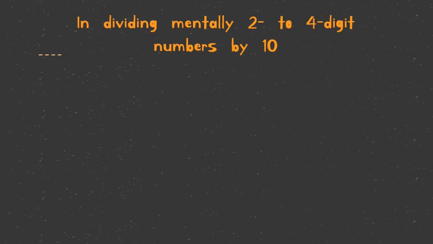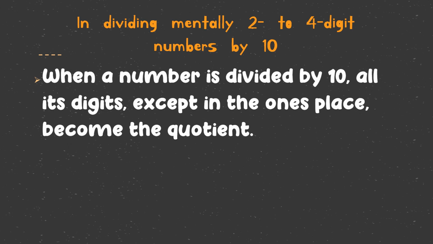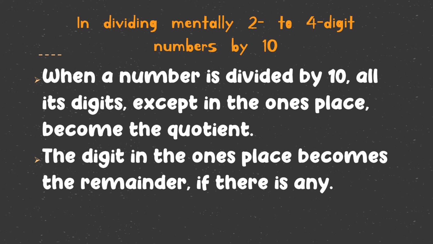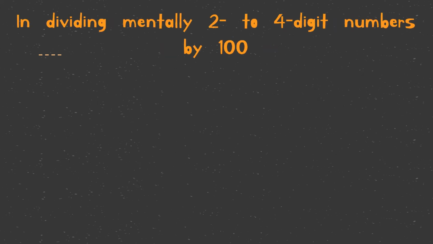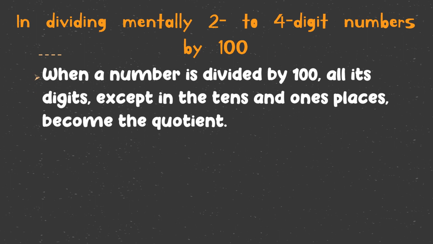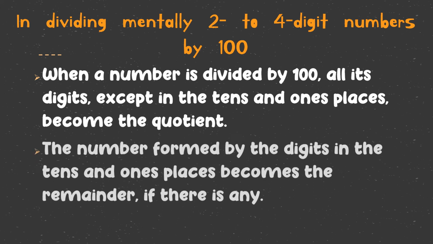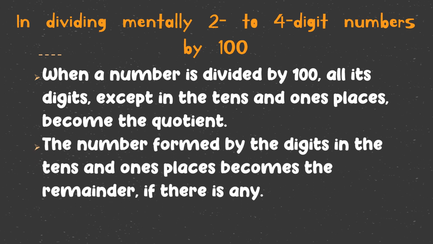In dividing mentally 2 to 4 digit numbers by 10. Kung 0 ang nasa ones place, tatanggalin ito at yung natira ay magiging quotient. Kapag naman non-zero ang digit na nasa ones place, magiging remainder ang nasa ones place, tapos lahat ng natira ay quotient. In dividing mentally 2 to 4 digit numbers by 100. Kapag 0 ang ones and tens place, tatanggalin ito at yung natira ang magiging quotient. Kapag naman non-zero ang nasa ones and tens place, magiging remainder ito at ang natira ay ang quotient.